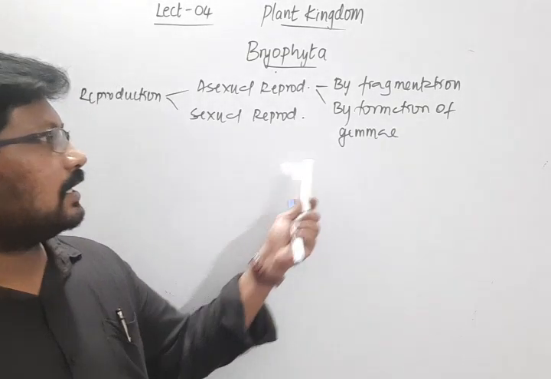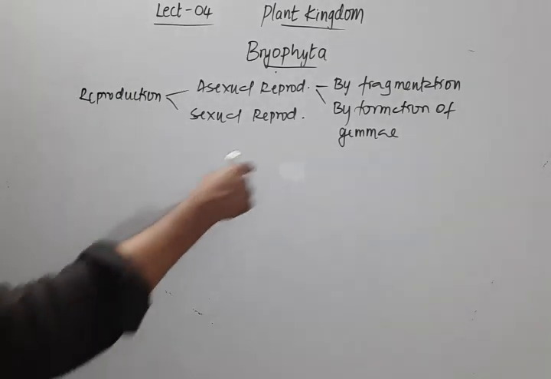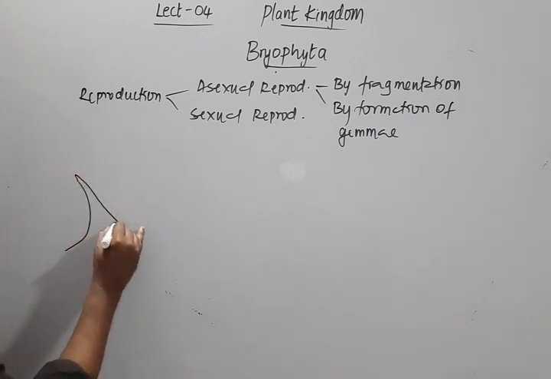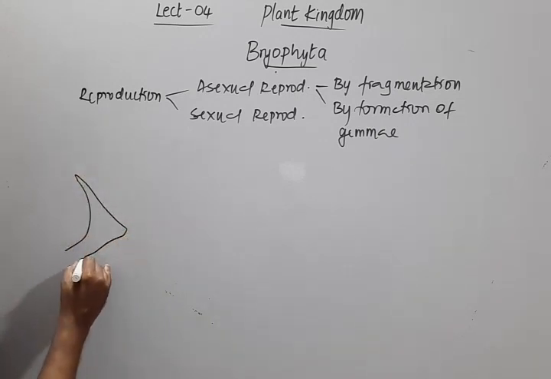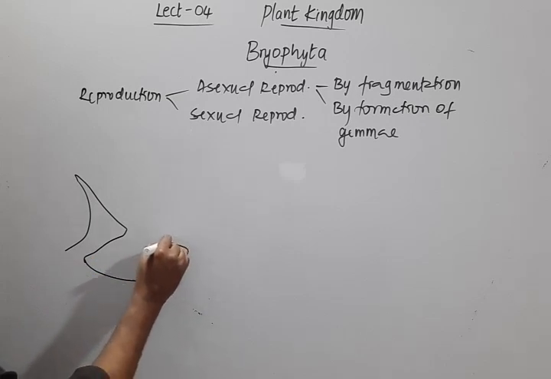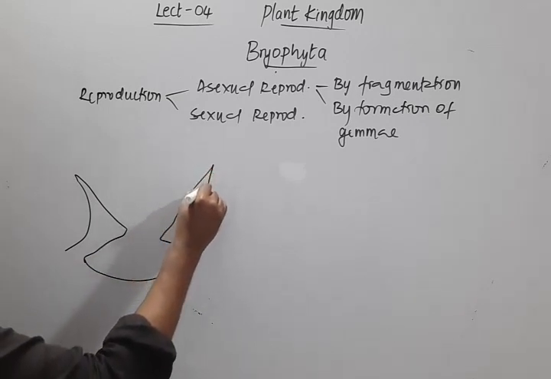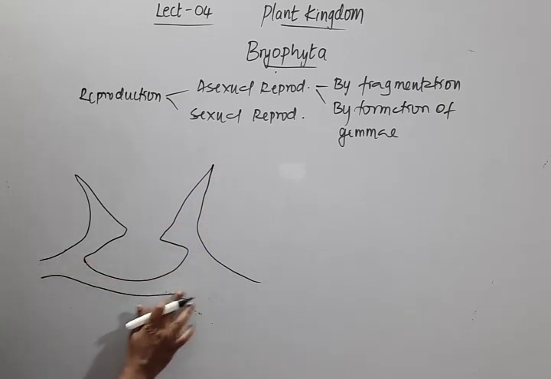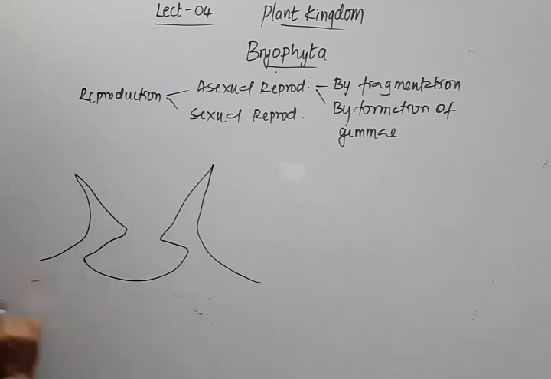In the formation of gemmae, these are developed on the thalli in special structures called gemma cups.